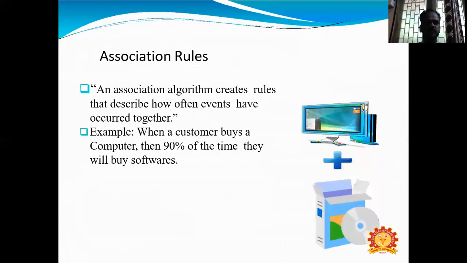Then association rule. An association algorithm creates rules that describe how often events have occurred together. Example, when a customer buys a computer, then 90% of the time they will buy software.